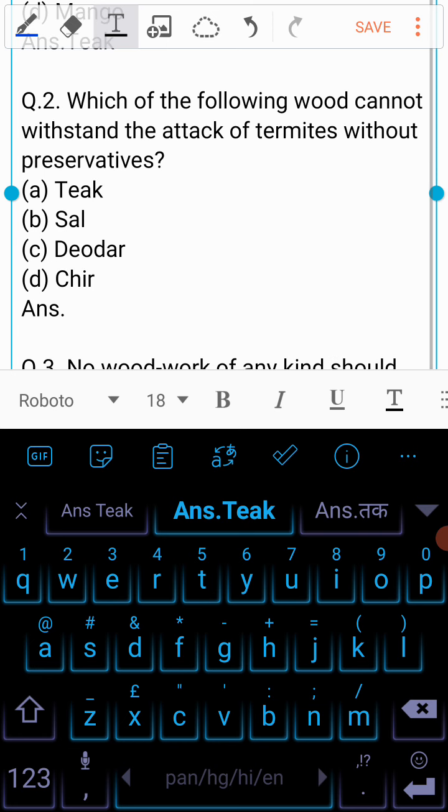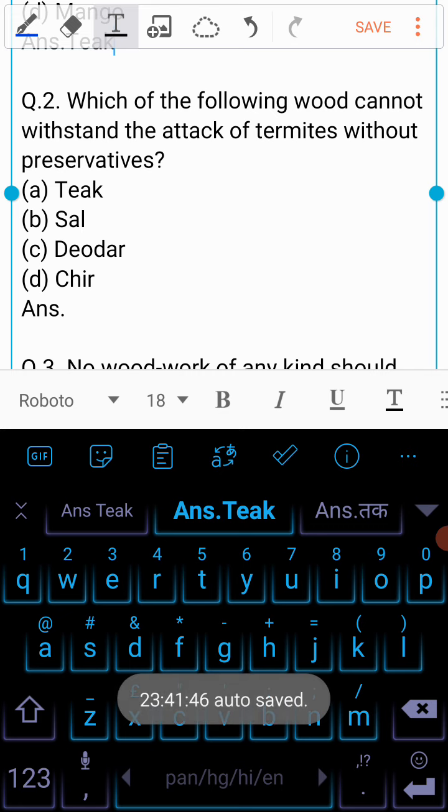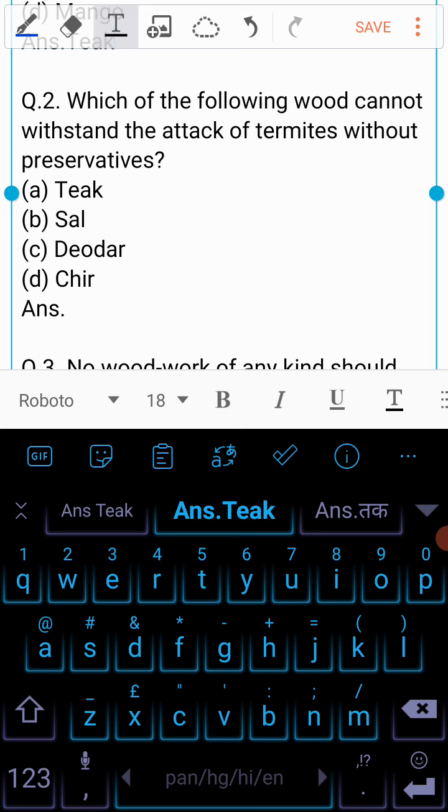Question number 2. Which of the following wood cannot withstand the attack of termites without preservatives? Is it A. Teak, B. Sal, C. Deodar, or is it D. Cheer? And the answer to this question is D. Cheer.